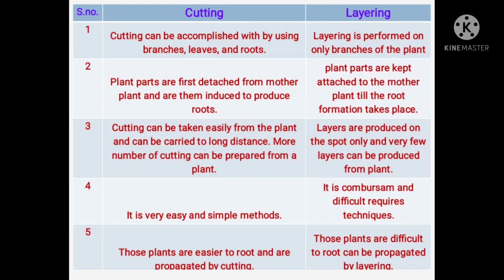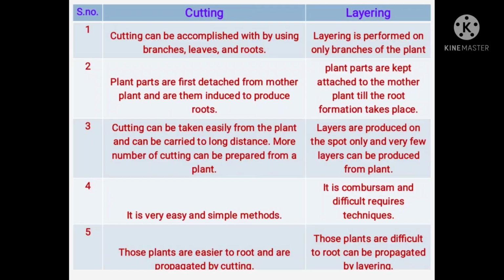Next difference is cuttings can be taken easily from the plant and carried to long distances. More number of cuttings can be prepared from a plant, whereas in layering, these are produced on the spot only and very few layers can be produced from a plant.